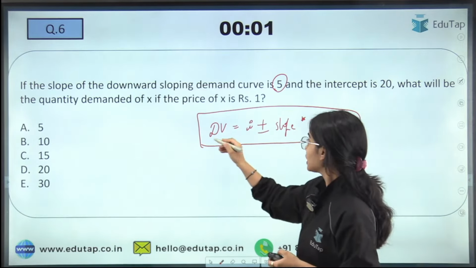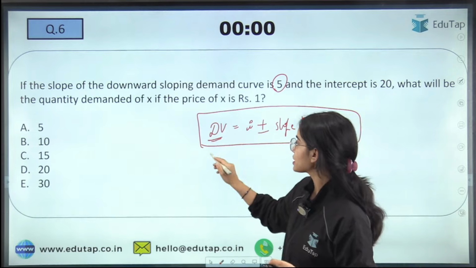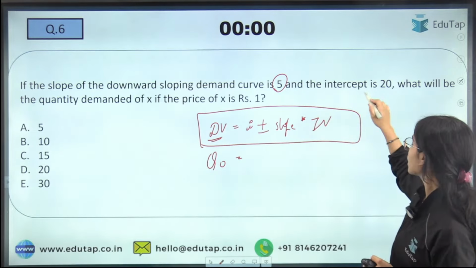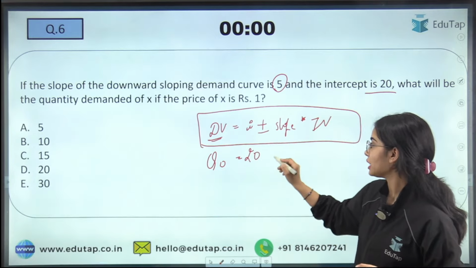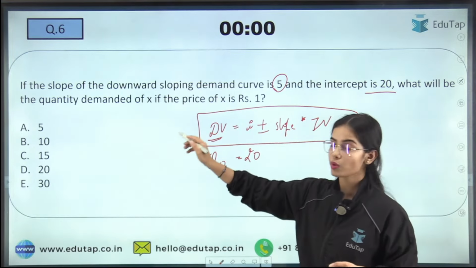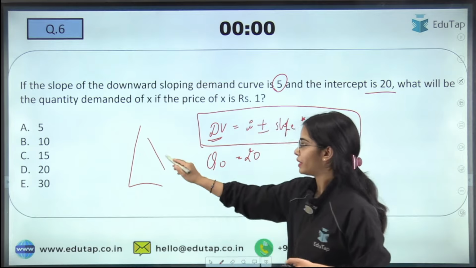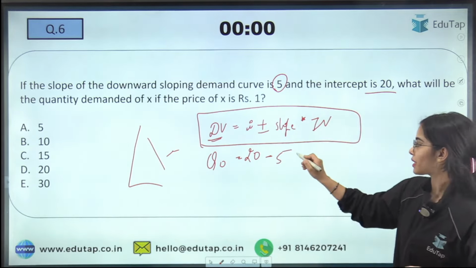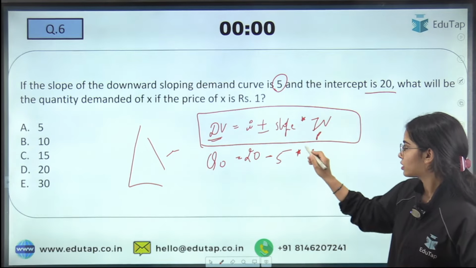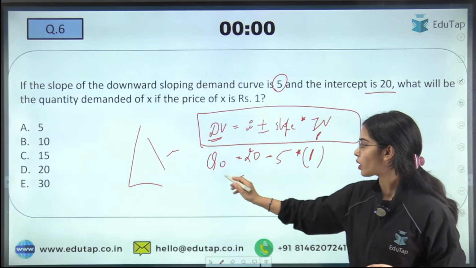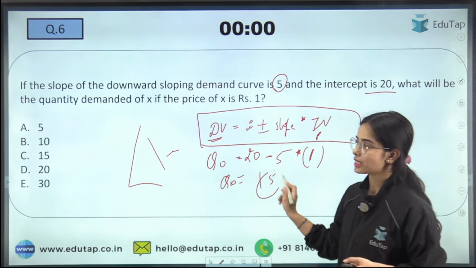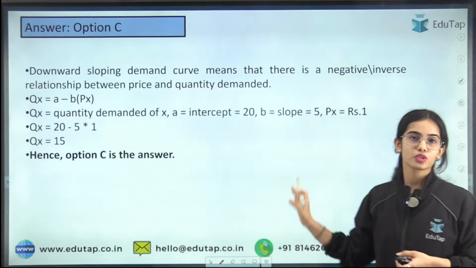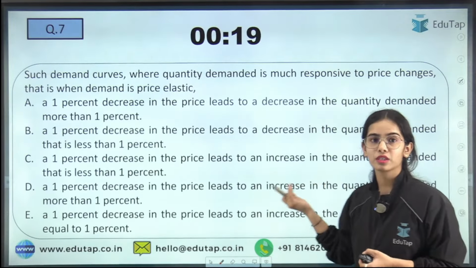So here, the dependent variable, quantity demanded, is equal to the intercept, which is 20. The slope is downward. Downward sloping means negative slope, so that is negative 5. The independent variable is price, that is 1. So here you can see the answer, the quantity demanded will be 15. So the answer here will be C. Very easy question. I hope all of you were able to solve this question. Now moving forward with the next question.